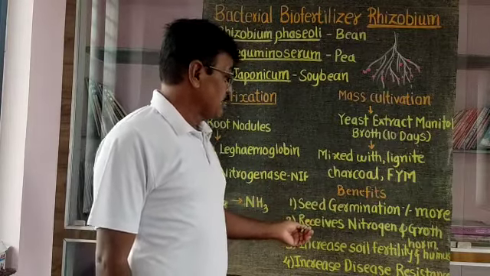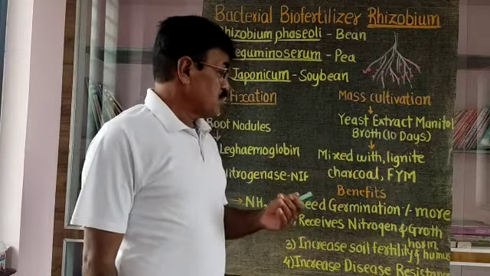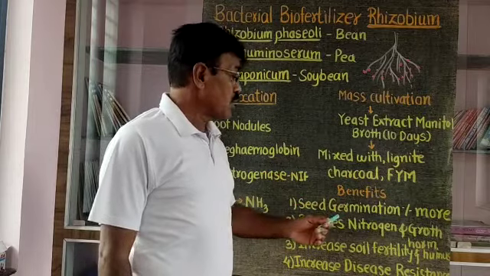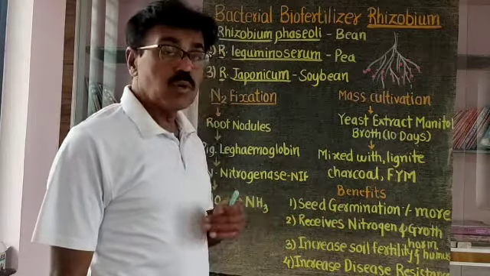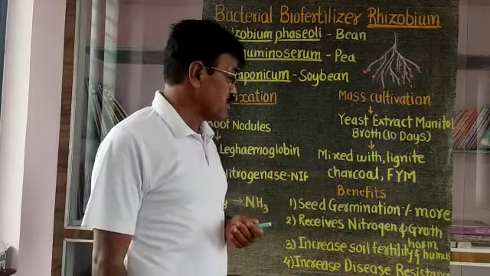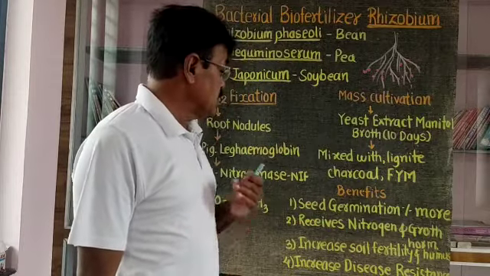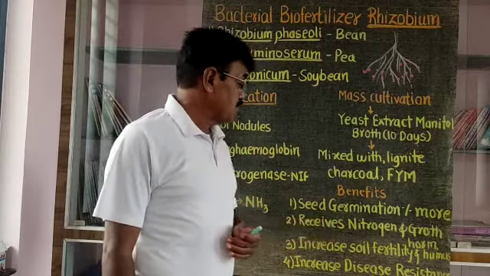Then second, the seedling receives more nitrogen and develops more growth hormone. That means nitrogen percentage is increased, and growth hormones are also developed in the seedlings with the help of this seed dressing.